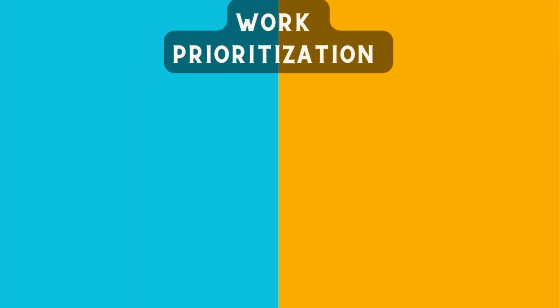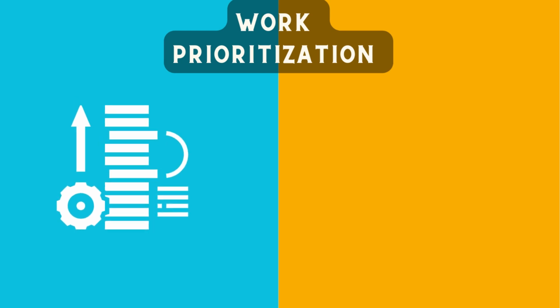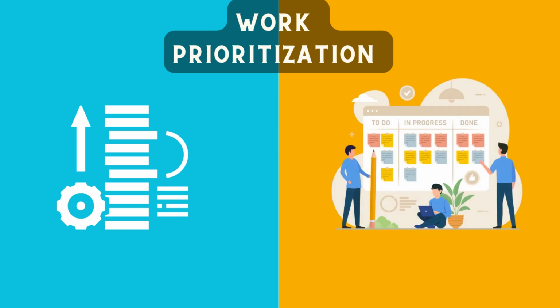Now, let's talk about how work is prioritized. In Scrum, a product backlog is maintained, and the product owner prioritizes items for each sprint. Kanban uses a pull system where team members select and work on tasks as capacity allows.